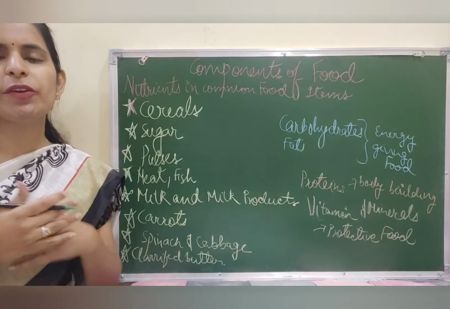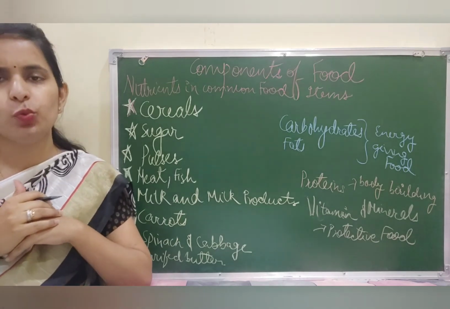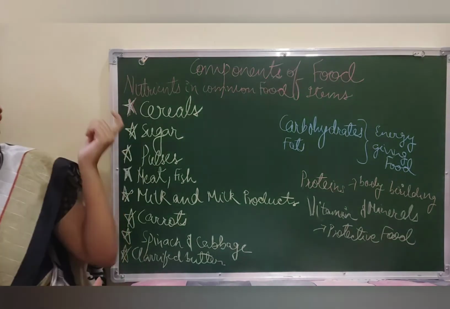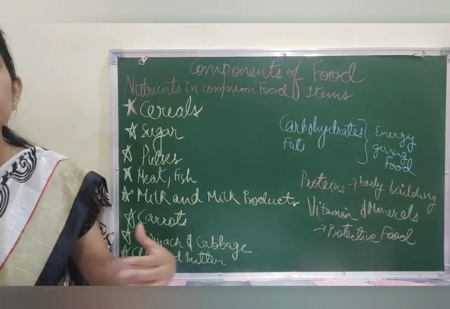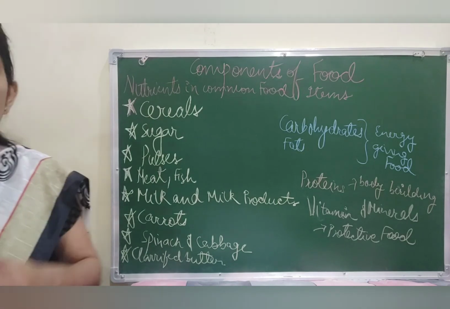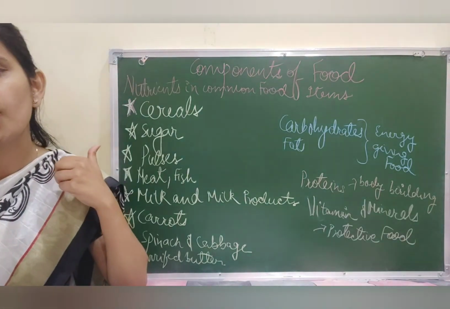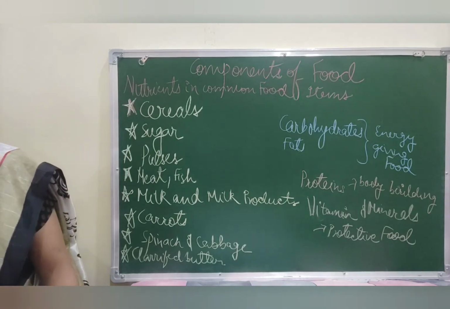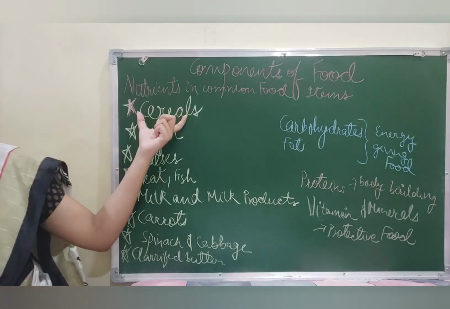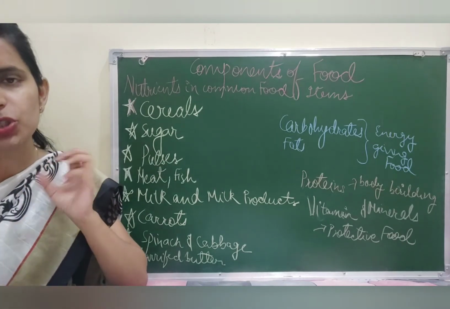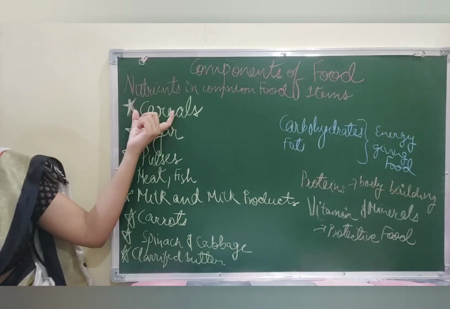Children, you must be wondering that we keep on eating various food and what do they contain. So now we are going to discuss the nutrients in the common food items that we take. For example, cereals. I'm very sure most of you must be having it, be it in the form of wheat or rice, right? So what does cereal contain? They have the maximum carbohydrate, almost 70%. Though they have less protein, almost 10%, they have a good percentage of carbohydrate.